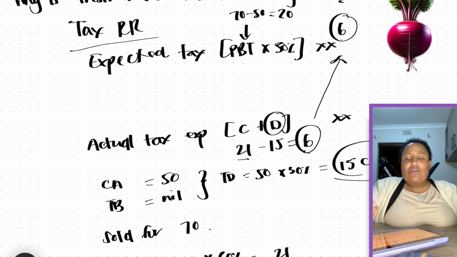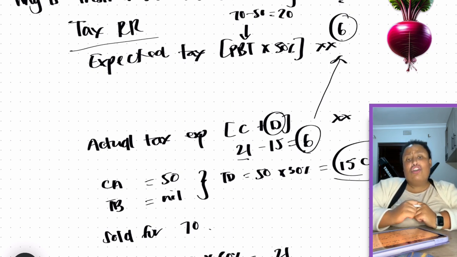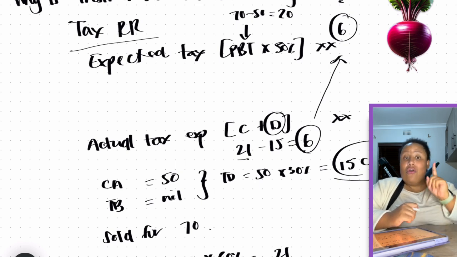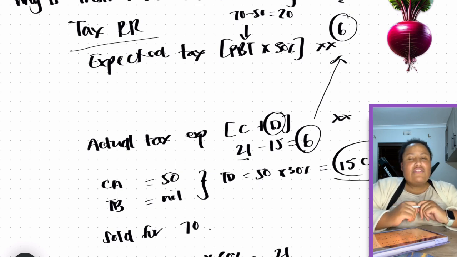So that explains to us why profit on sale is not going to be considered a reconciling item on the tax rate recon. Remember the principle: to the extent that we were able to provide for deferred tax successfully, we are not going to have a reconciling item on our tax rate recon, because the purpose of deferred tax is to bring our actual tax expense in line with our expectation.